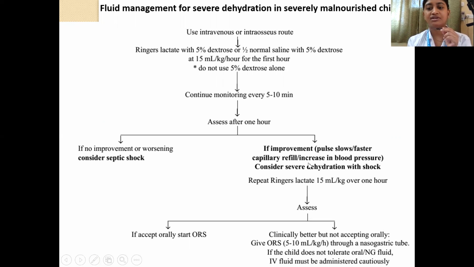So the child was severely dehydrated. In that case, you can repeat Ringer's lactate 15 ml per kg over 1 hour. So this is the second bolus. This is the first bolus. And then again, after 1 hour, you assess.